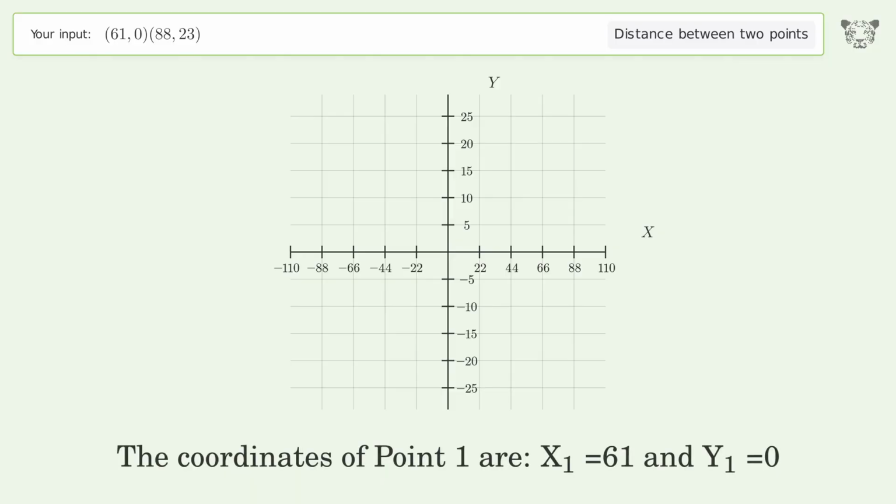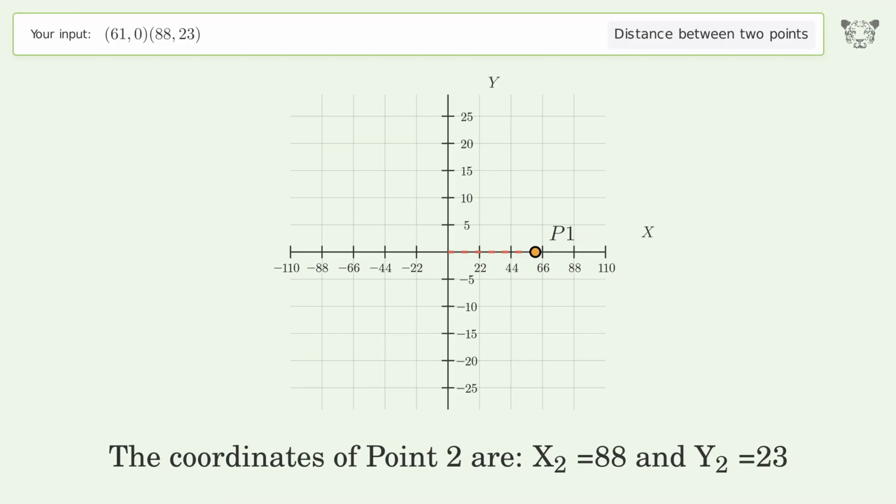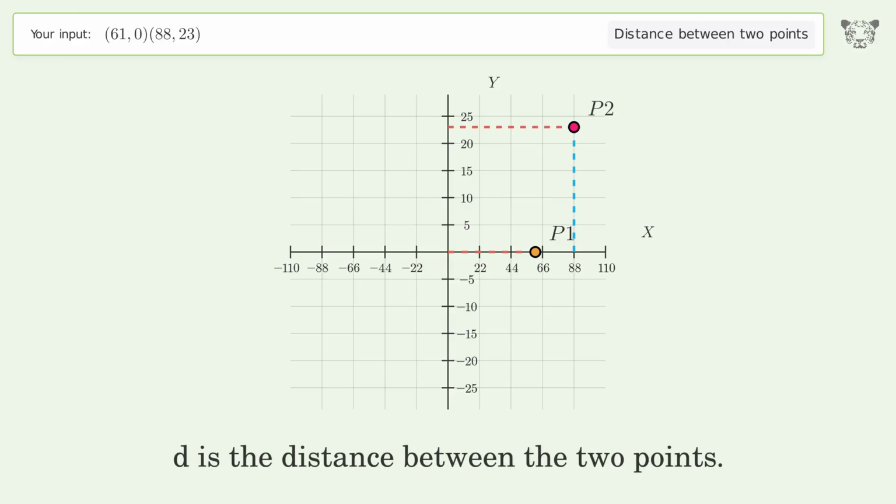The coordinates of point 1 are x1 equals 61 and y1 equals 0. The coordinates of point 2 are x2 equals 88 and y2 equals 23. D is the distance between the 2 points.